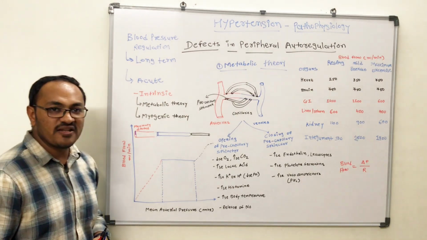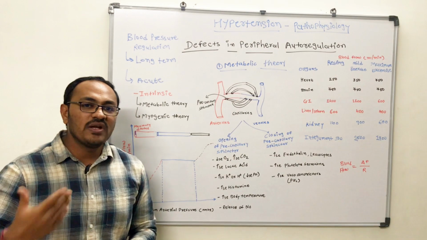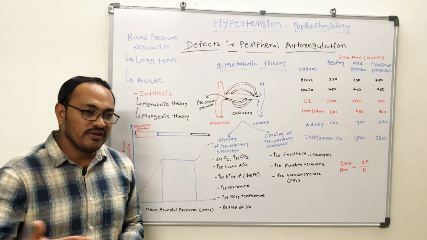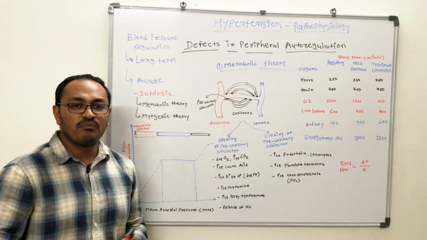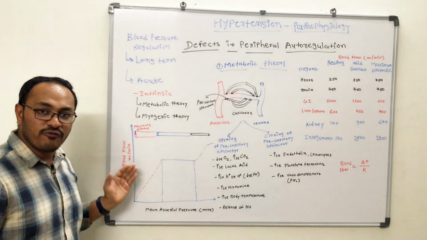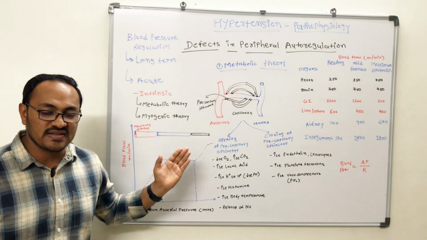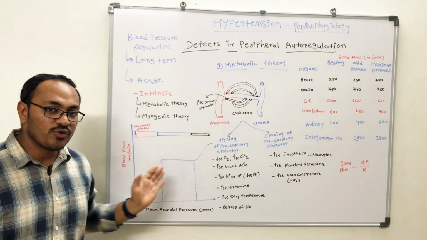Now let us understand the metabolic theory first. As per the metabolic theory, what will be the difference in the blood flow at the different juncture? So let us understand the concept of blood flow first and adjustment of diameter of the blood vessels in different situations or throughout the body.